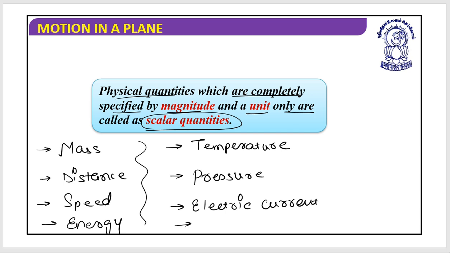Next, which other quantities can be represented as scalars? That means they require magnitude only and they don't require any additional information to represent themselves correctly. Which are they?